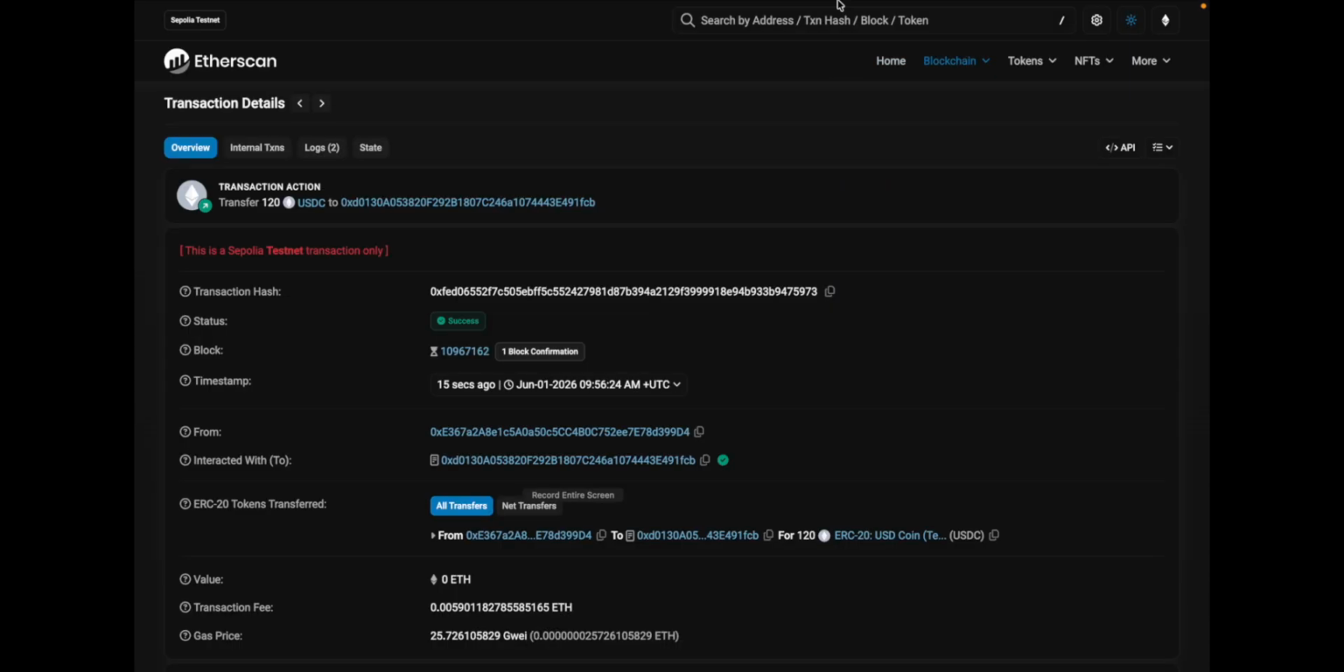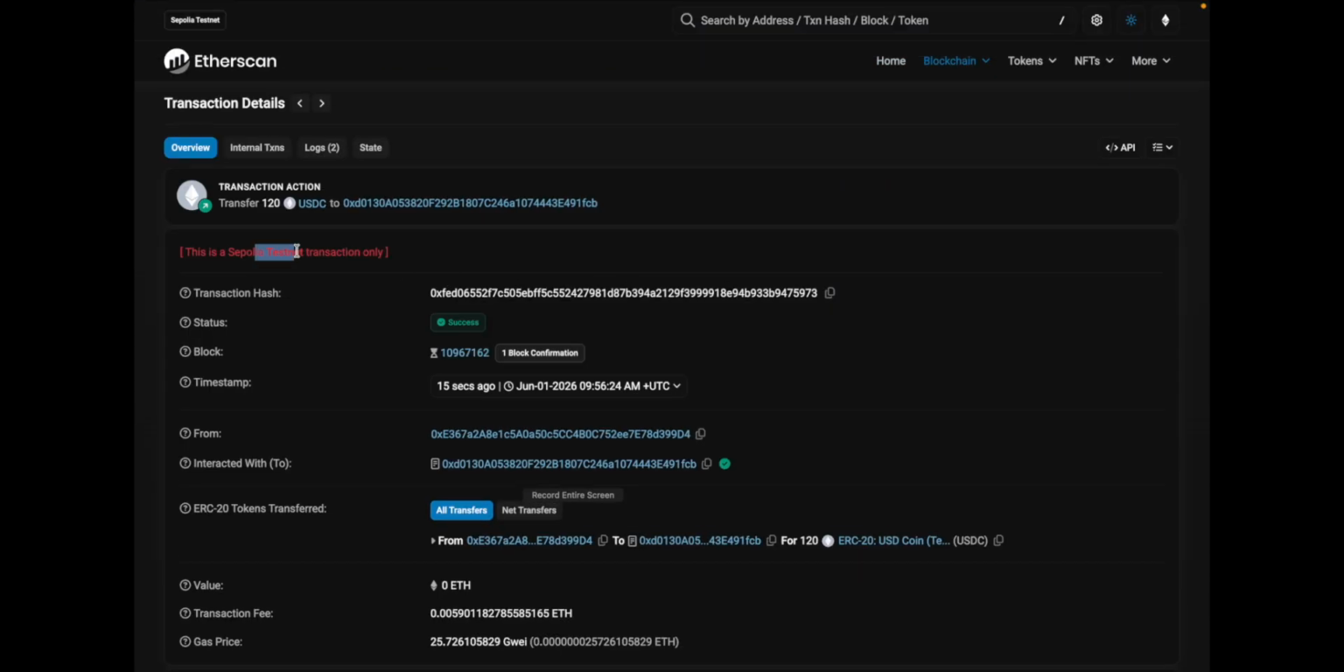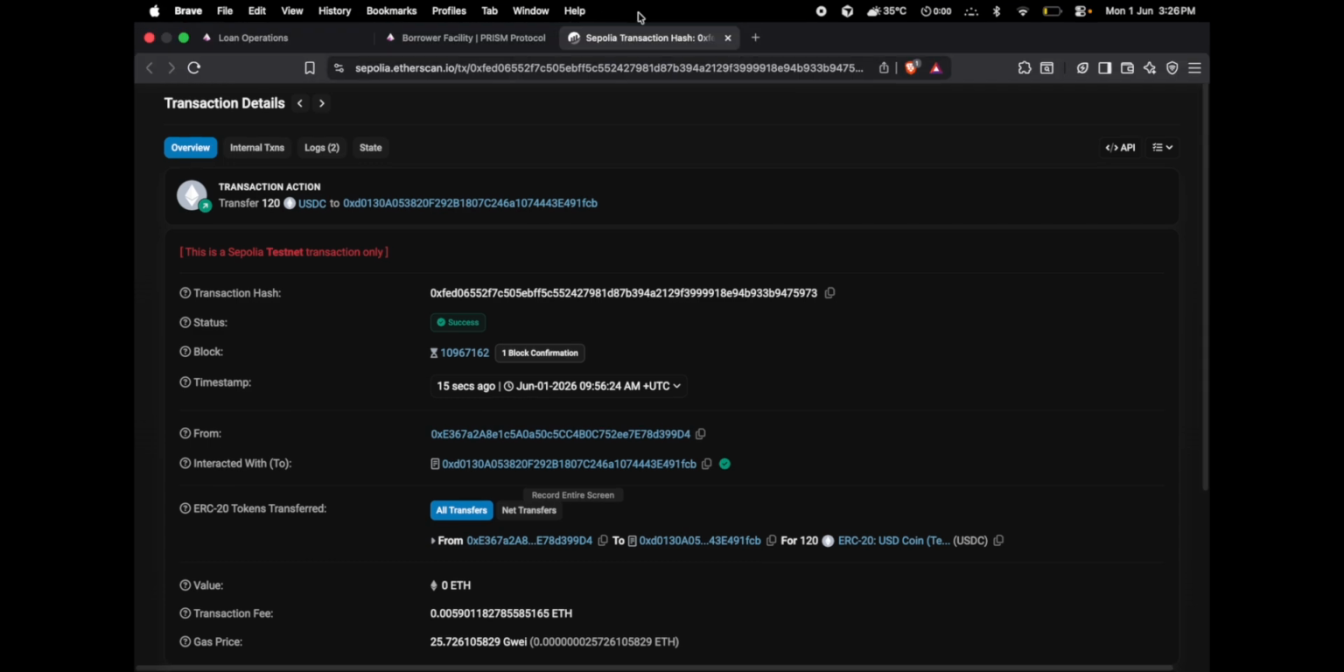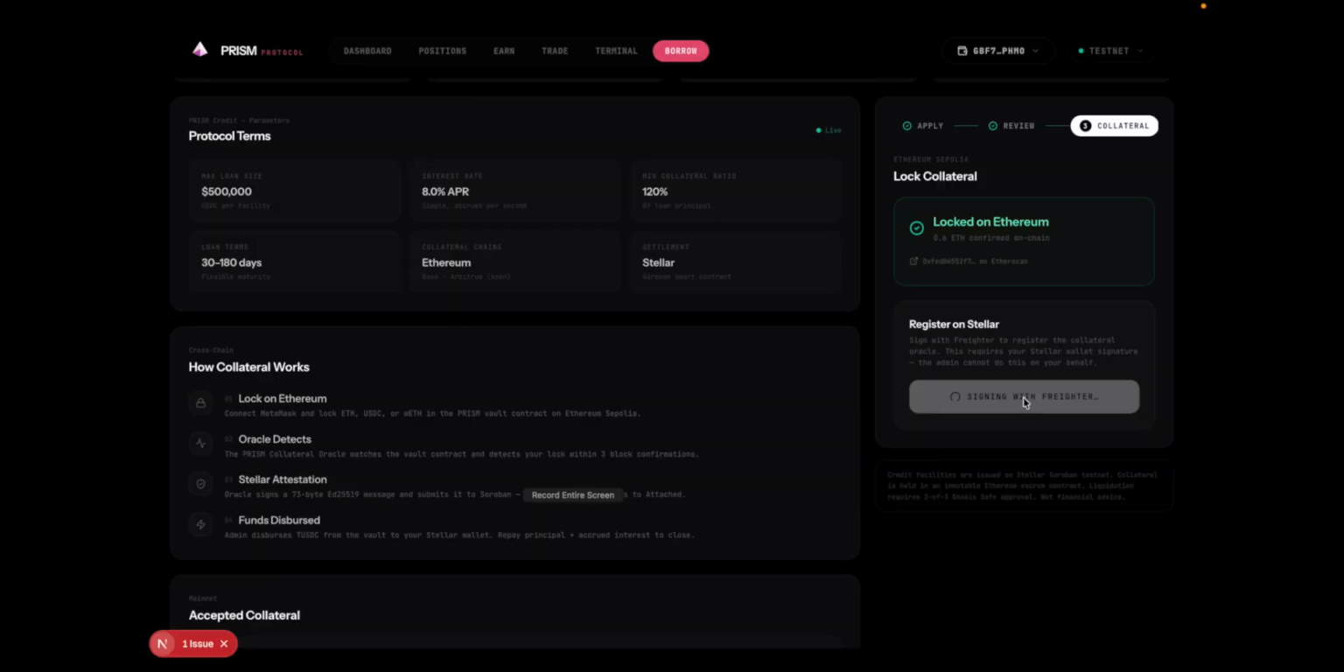This is the transaction hash. We can see it on Etherscan. Yeah, this is the Sepolia testnet because the borrowing flow which I am showing right now is on testnet. We already deployed on mainnet, but for the demonstration we show it on testnet. Yeah, this is the transaction hash. Now let's sign in the Stellar wallet.